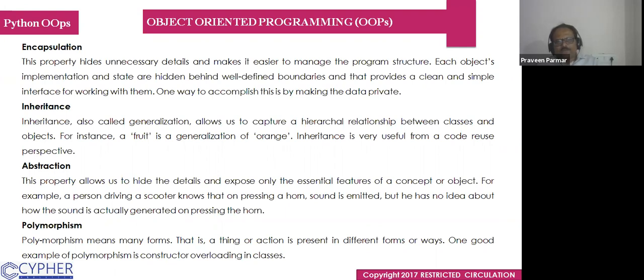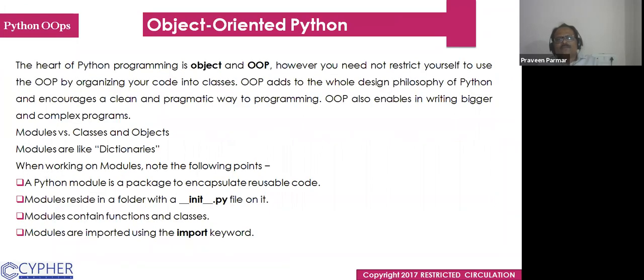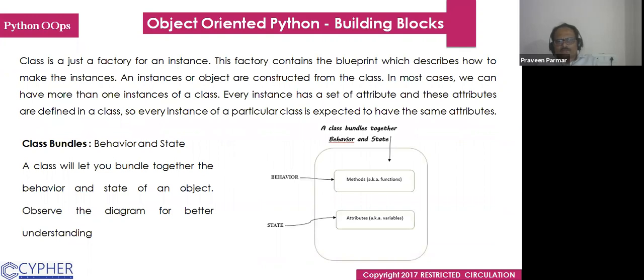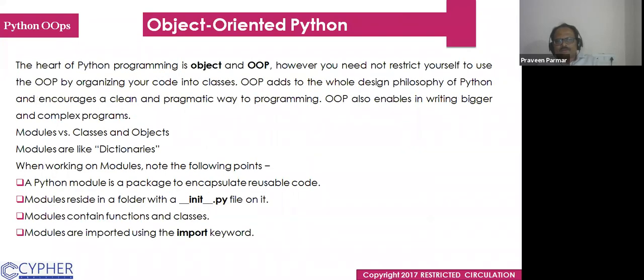Polymorphism means many forms, that is, a thing or action is present in different forms or ways. One good example of polymorphism is constructor overloading in classes. We will see this later on in practical. I will just give you a little bit of idea what is object and what is class. First I am explaining.